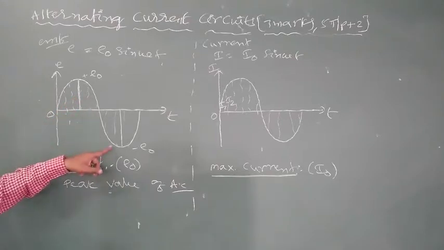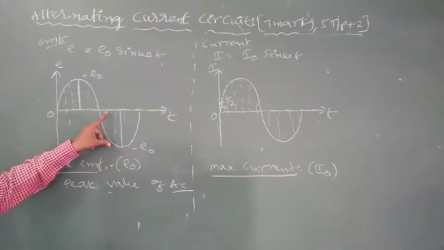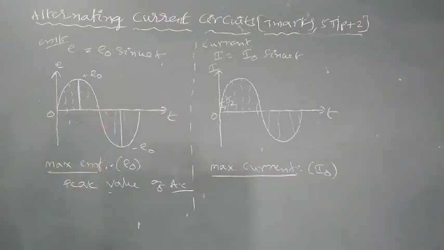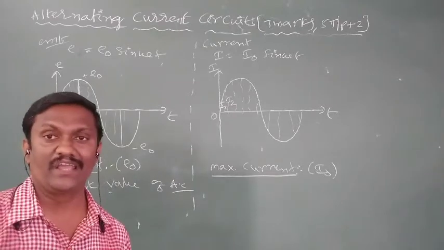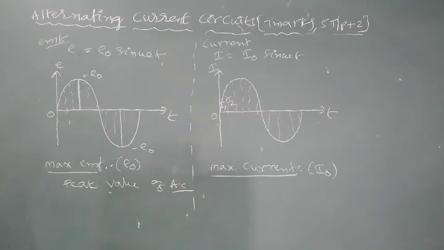And the negative cycle is also the same. Here the strength of the positive peak value of EMF and the strength of the negative peak value are both the same. The strength of positive amplitude and negative amplitude are also the same. In the positive half cycle, the peak value is called plus E naught. In the negative half cycle, the peak value is called minus E naught. So the maximum value of all instantaneous EMFs is called maximum EMF, the peak value of EMF.